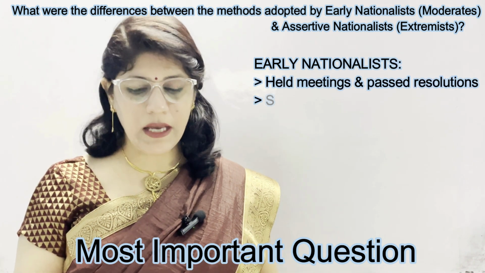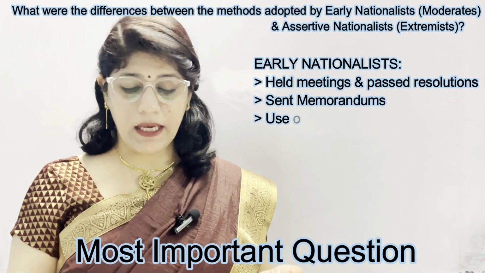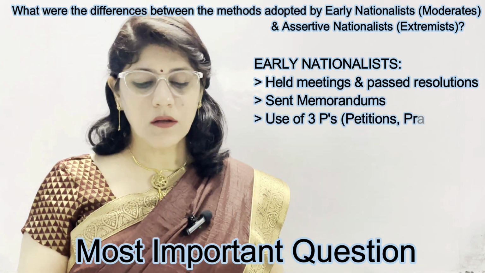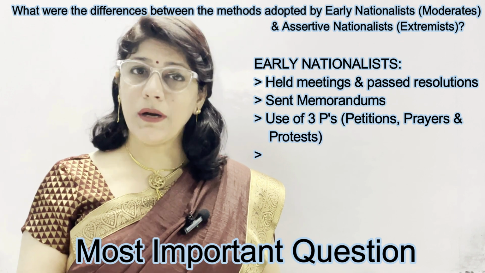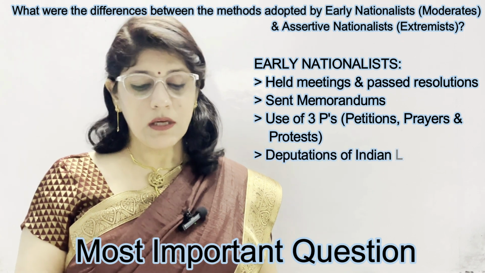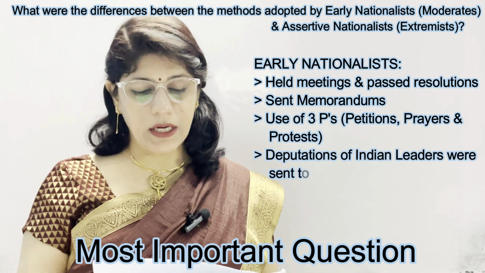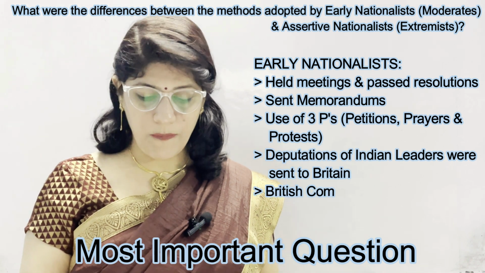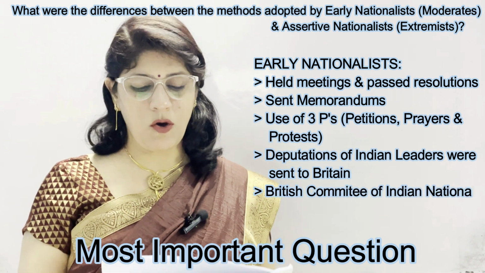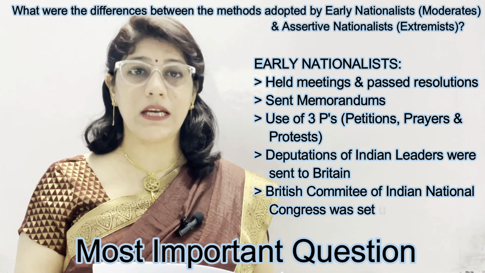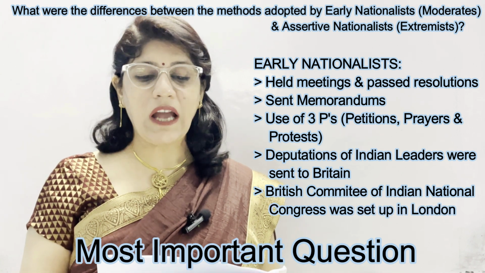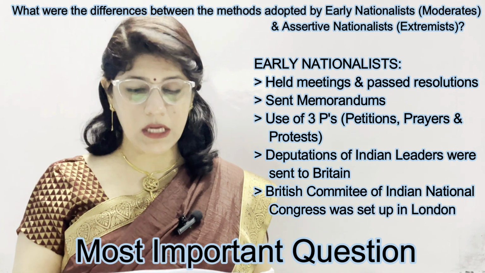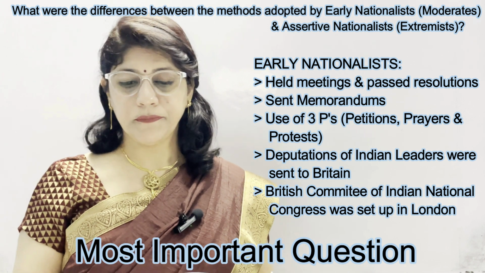They held meetings and passed resolutions. Second, sent memorandums. Third, use of 3Ps: petitions, prayers and protests. Fourth, deputations of Indian leaders were sent to Britain. And fifth, the British Committee of the Indian National Congress was set up in London. These five methods you should learn in detail for a long answer.